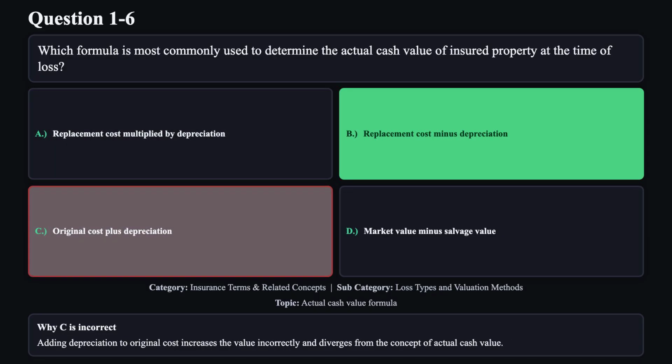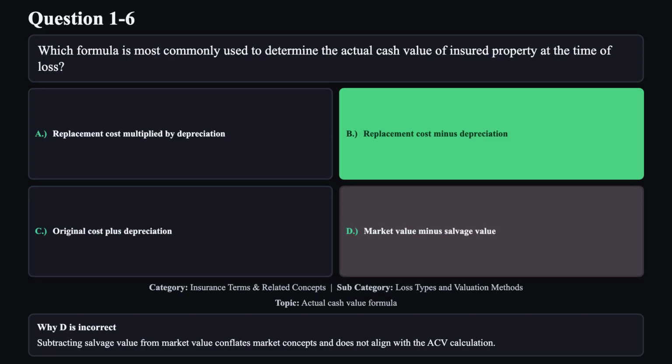Adding depreciation to original cost increases the value incorrectly and diverges from the concept of actual cash value. Reason D is not correct. Subtracting salvage value from market value conflates market concepts and does not align with the ACV calculation.